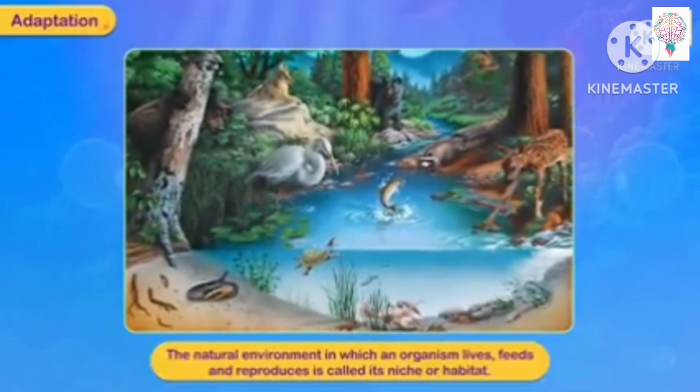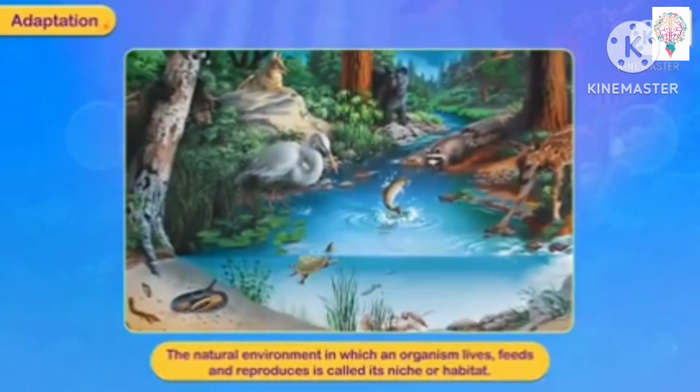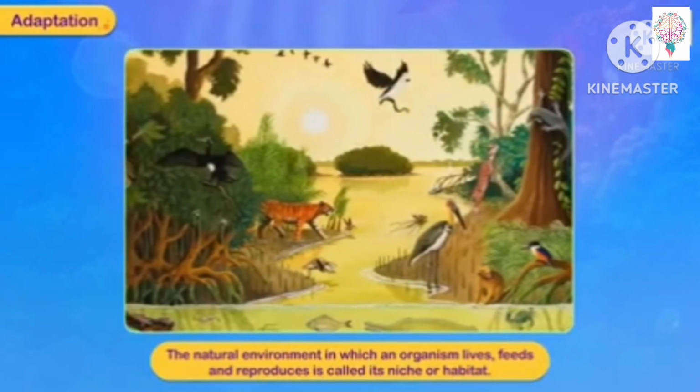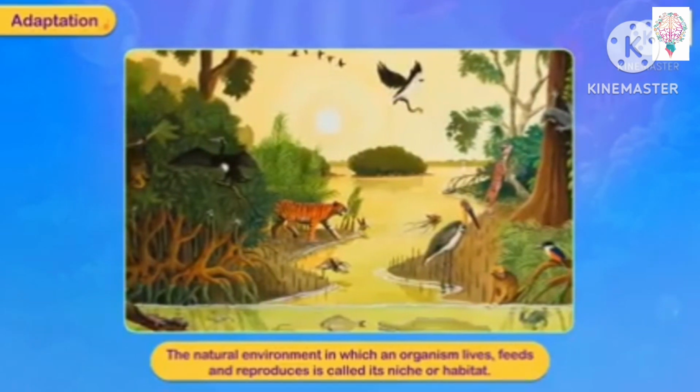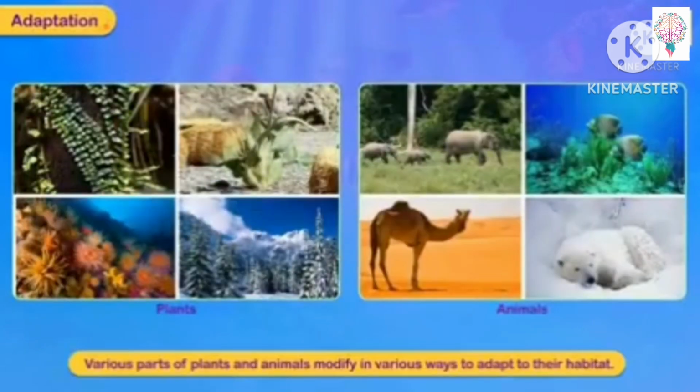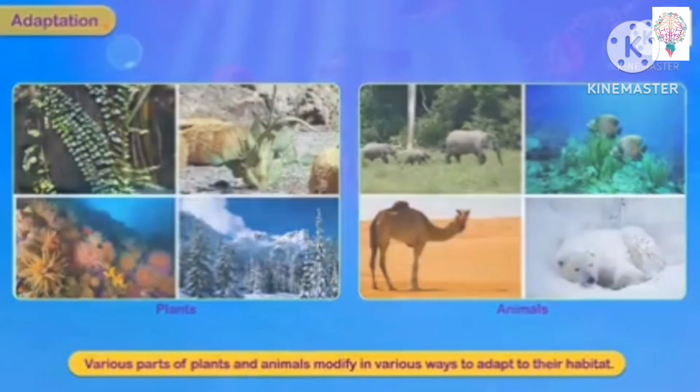The natural environment in which an organism lives, feeds and reproduces is called its niche or habitat. Habitat means where it will live, reproduce and it will be adjusted to that particular environment. Various parts of plants and animals modify in various ways to adapt to their habitat. It can be a plant or animals will adapt themselves to different environment.